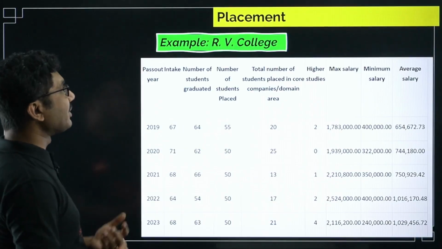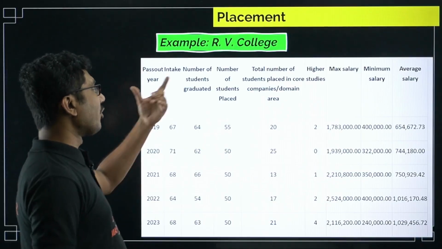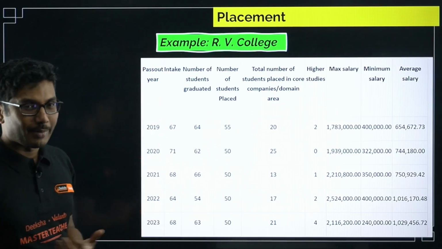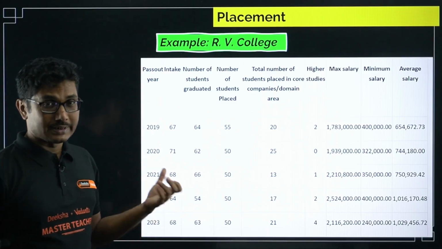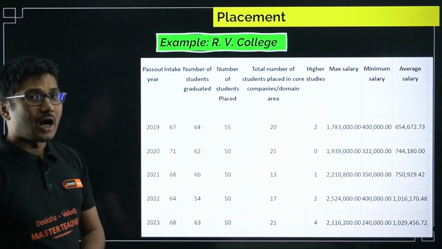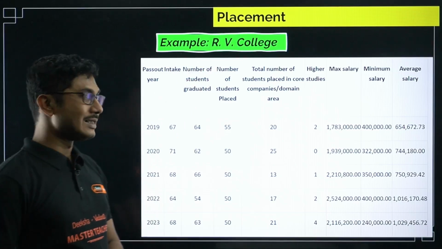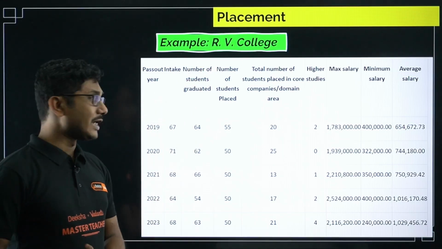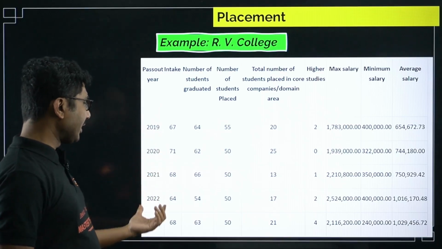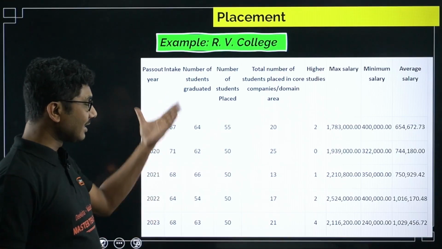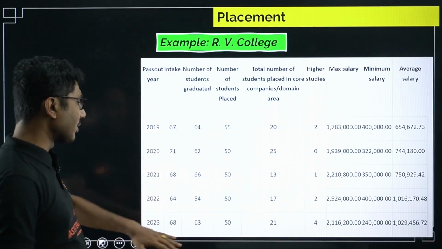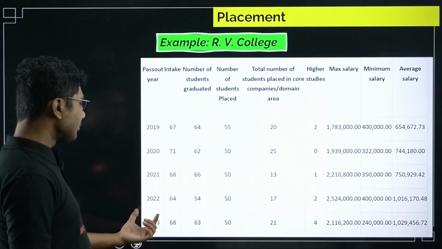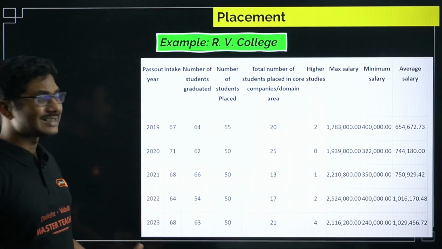Now let's see some of the placement data from one of the examples. The top college of Bangalore, one of the top colleges in India, RV College. So how are the people getting placed in this college? If you see the data, this is taken from their website only. 2019, 2020, 2021, 2023, these are the years data is available. 24 and 25 data are not available. So let's see 2023 data. This is the latest data from the website.